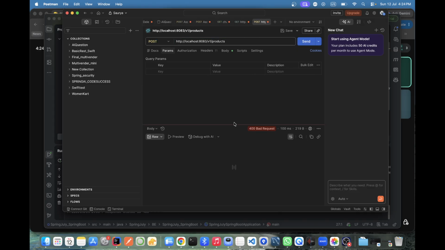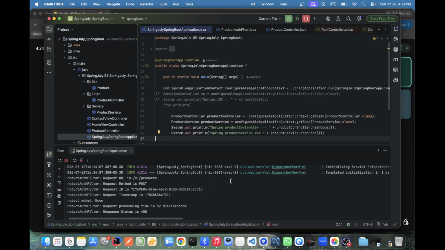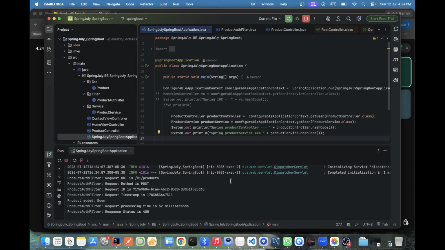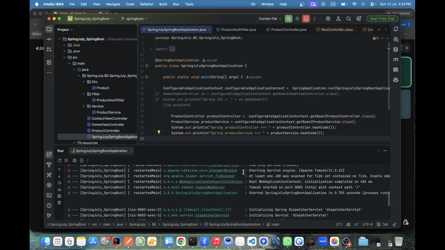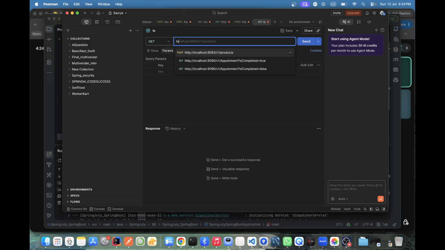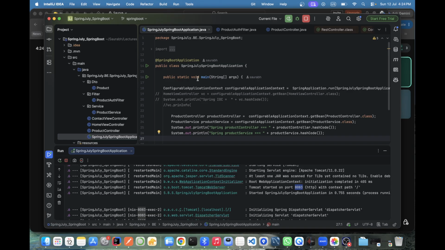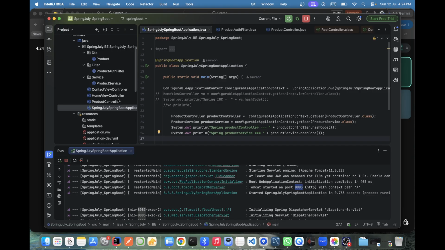Is this one yours or what? No, I think this one. Let me see again. It is running for what? Mention the port number. I'll take one. And this, okay, product one. I think product one only. Yeah, that will be there. Okay, let's see the controller.